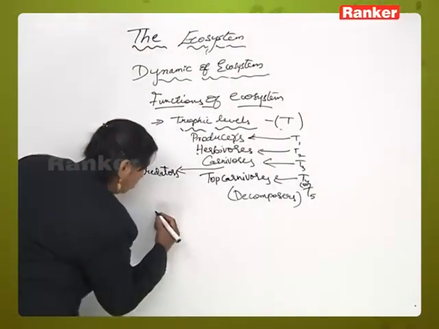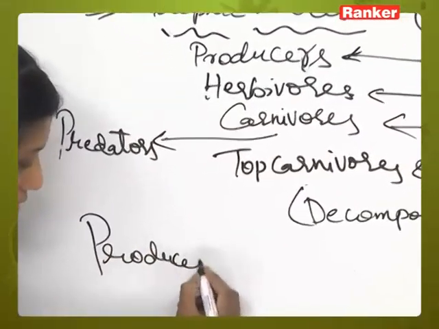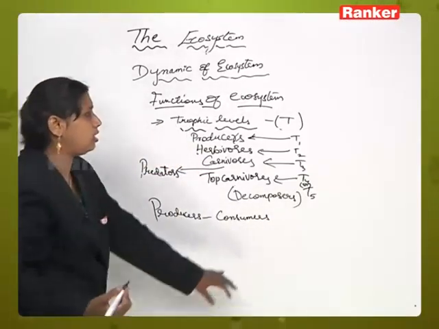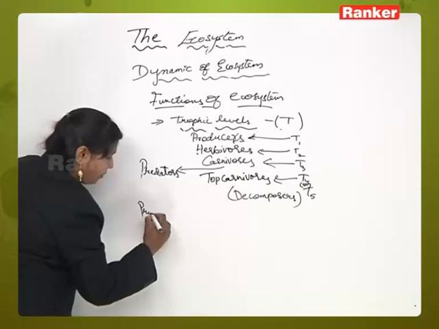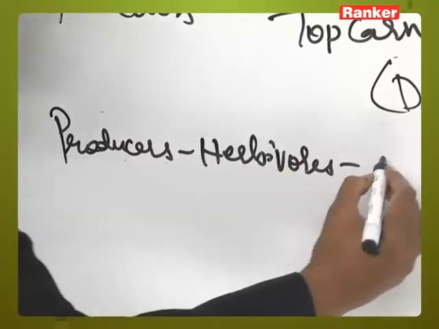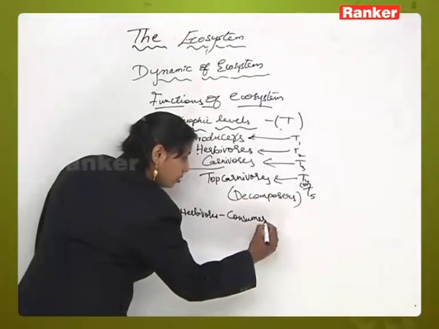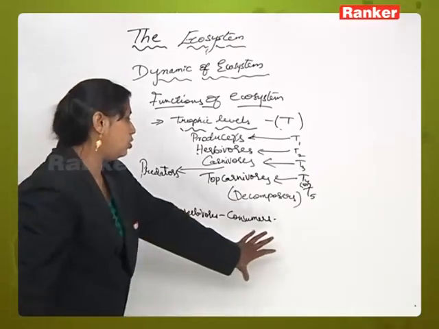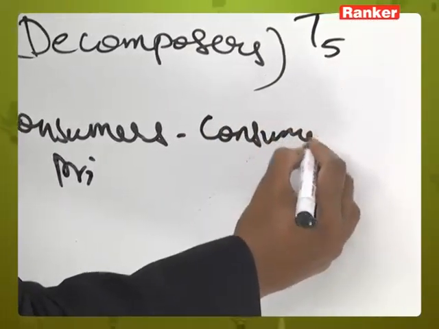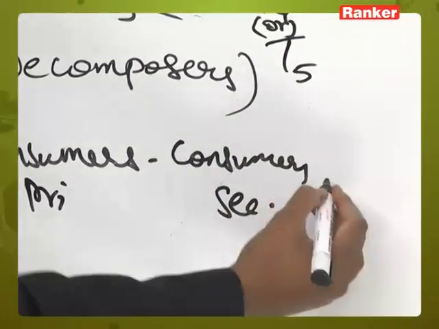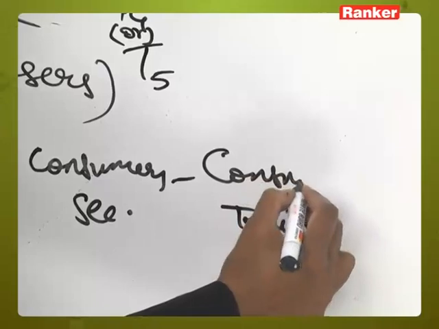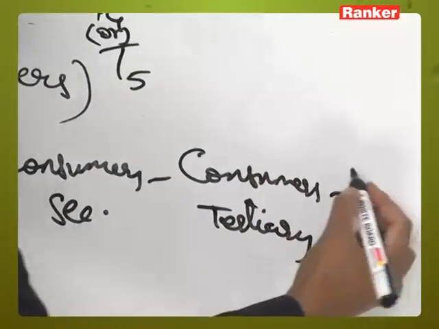Now here we can write about producers and consumers. In consumers you will have primary consumers, secondary consumers, and tertiary consumers, and at the end you will have carnivores.